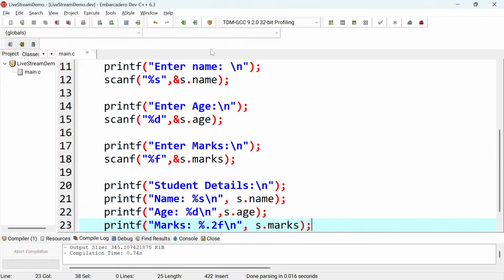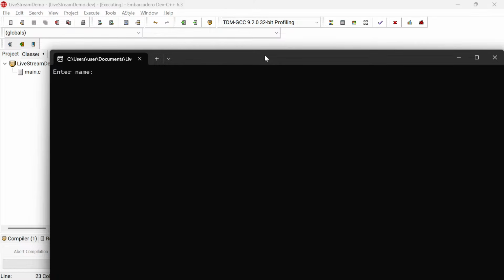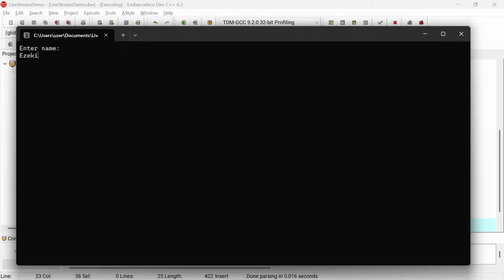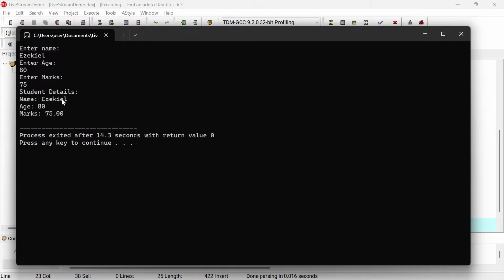Run this again, putting the same details like what we've done. If I do remember, it was Ezekiel, 8 years, maybe 75 is marks, and then you see boom, we get the good results there, student details, and that's what it is.